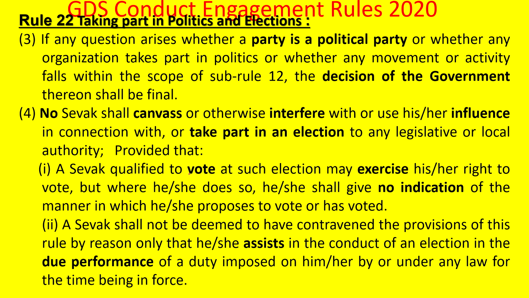So only two things he can do: he can vote, and he can assist if he is ordered to assist by the government or the election commission. Only these two things can be done, other things he cannot do.